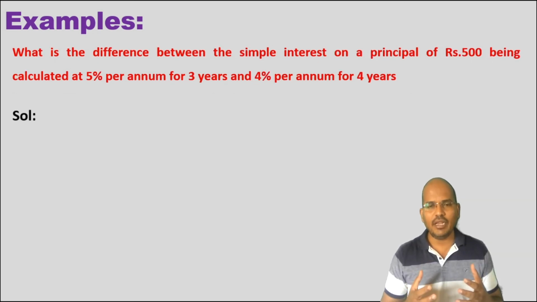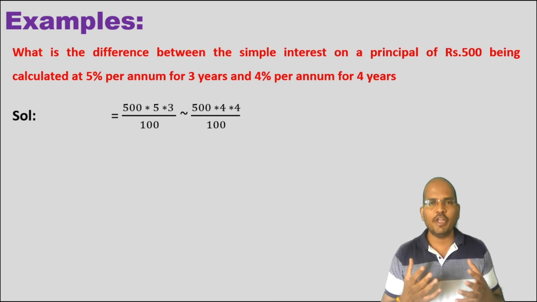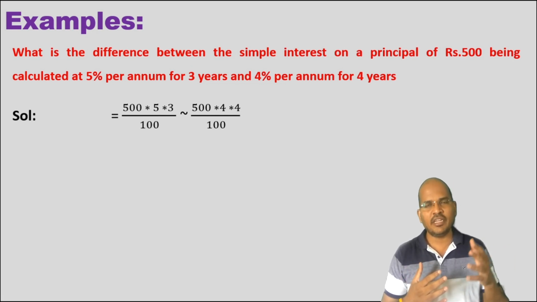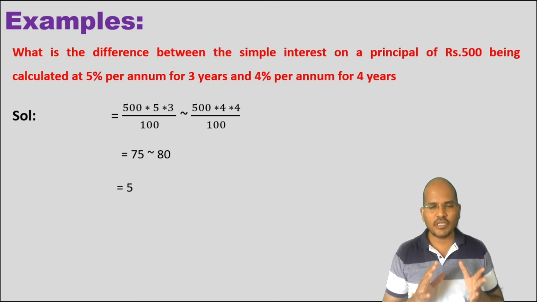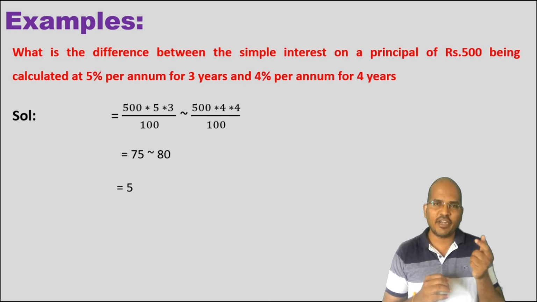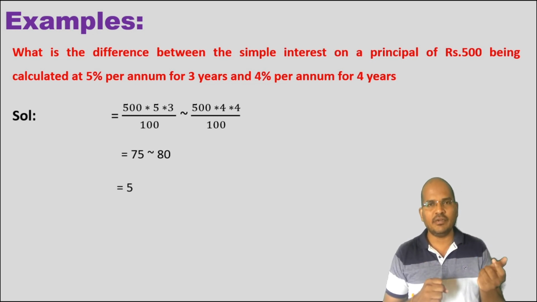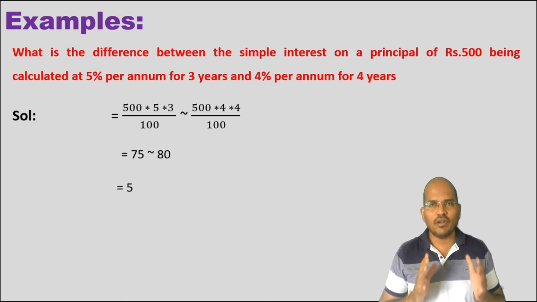In this example, he is giving us a problem where we have to find the difference between the interest at 5% for 3 years and 4% for 4 years. So again the same story. What do you find? It is PTR by 100, and keep in mind the difference is always positive, isn't it? So P times T times R upon 100, the difference is rupees 5. So obviously you find that the difference is 5 at different rates of interest and different time periods. These are the basic models found in simple interest.